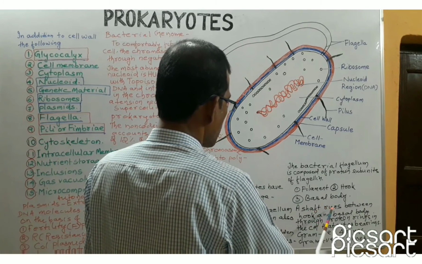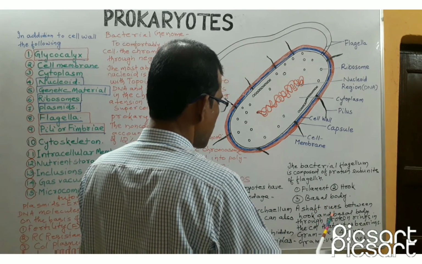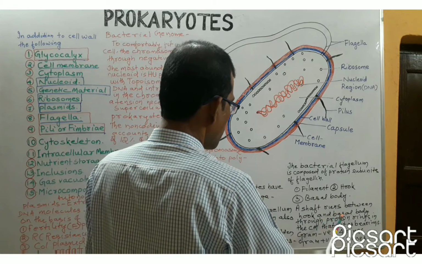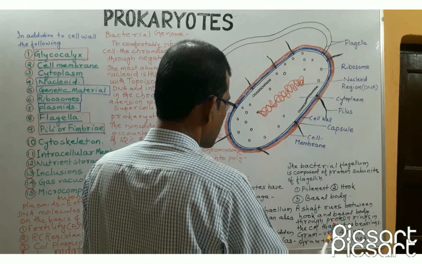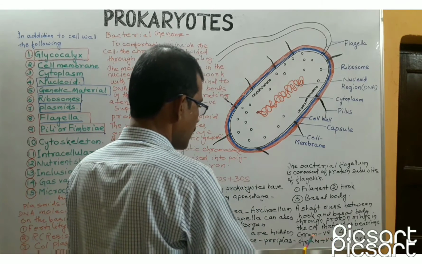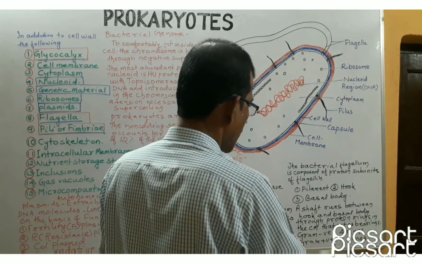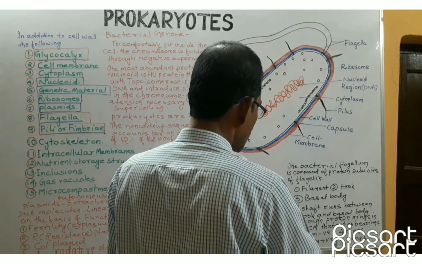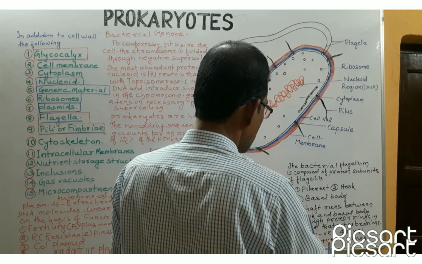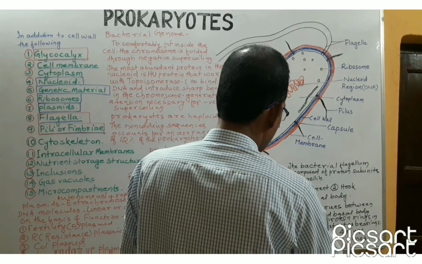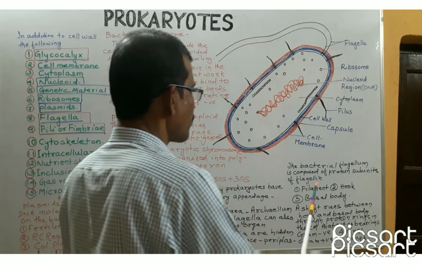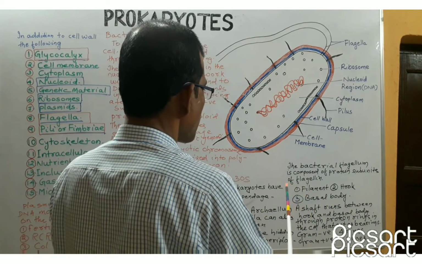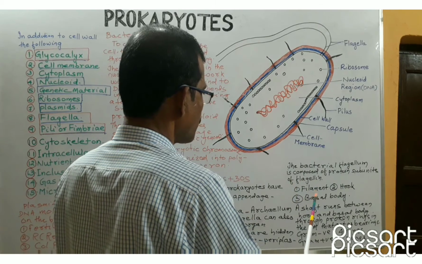A shaft runs between hook and basal body through protein rings in the cytoplasmic membrane that act as bearings. In gram-negative bacteria, there are 4 rings, whereas in gram-positive bacteria, there are 2 rings. The number, arrangement, and distribution of flagella vary from bacterium to bacterium.